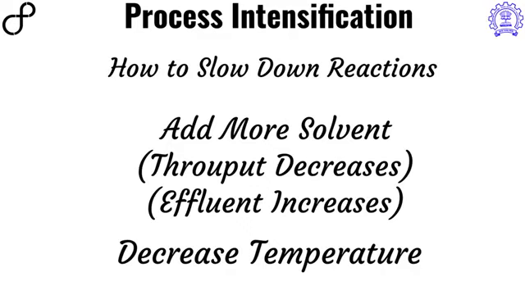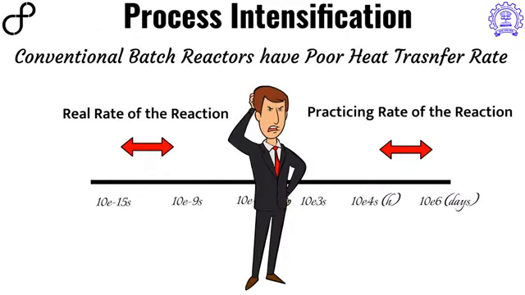Temperature will decrease the fraction of the molecules that have the required activation energy, and so the rate of the reaction can be decreased. So both dilution and temperature can decrease the rate of the reaction, and both have a negative impact on the throughput as well as on the effluent.